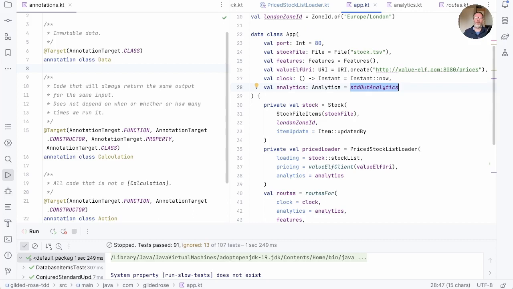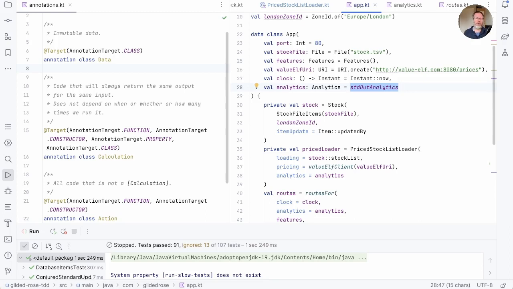Our analytics, though, is a bit of a special case. Do we want something that is otherwise just a calculation, but happens to log an intermediate result, to be an action because analytics is an action? Well, that's a bit of a grey area. I tend to think not. I'll treat analytics and logging as a special case. But one of the reasons I'm happy with that in this code base is that the analytics is pushed quite a long way up the stack.